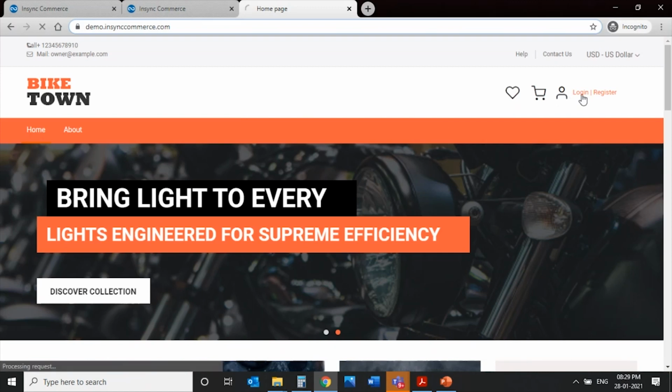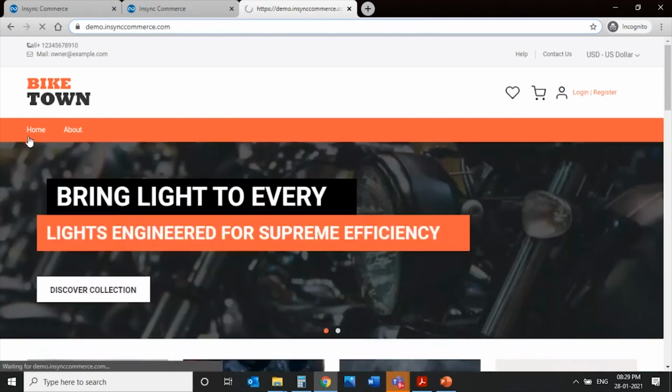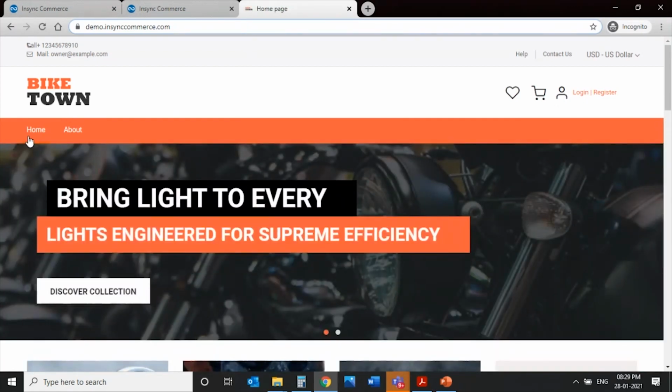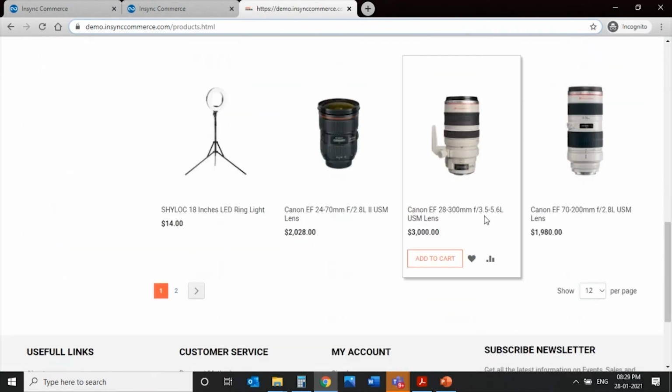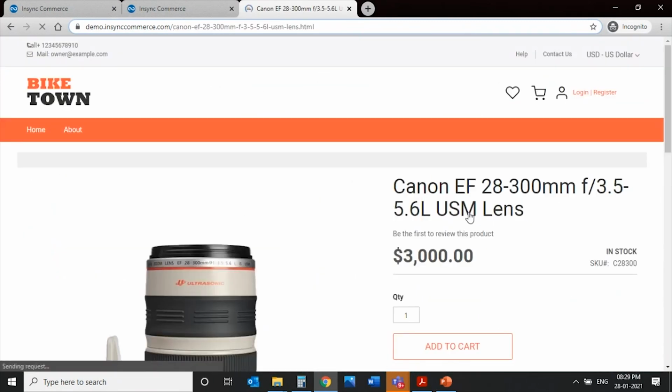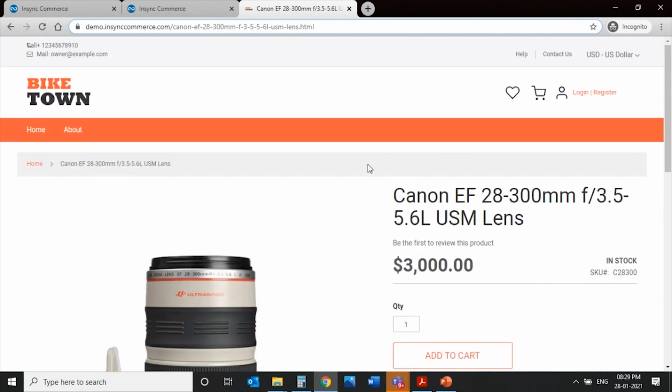So let me first walk you through from the perspective of a contact person of a B2B customer who is on your portal currently. I'll show the entire example with reference to one product, for example. So this is a product which is being shown at a price of $3,000 when no one is logged in. So anyone who knows your brand, lands on your website, is going to see the MRP, the RRP, or the standard markup price, $3,000.